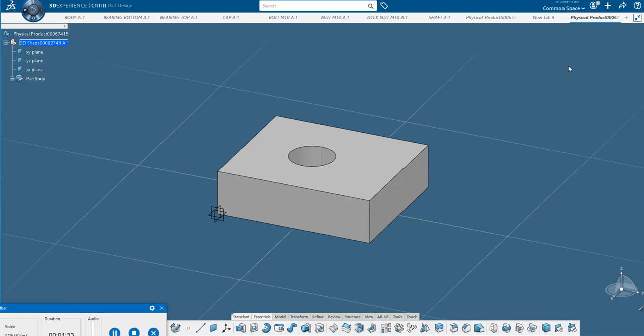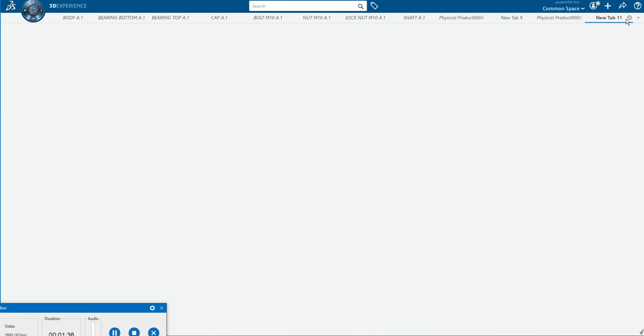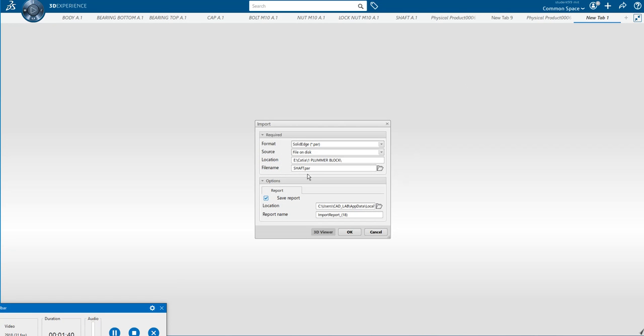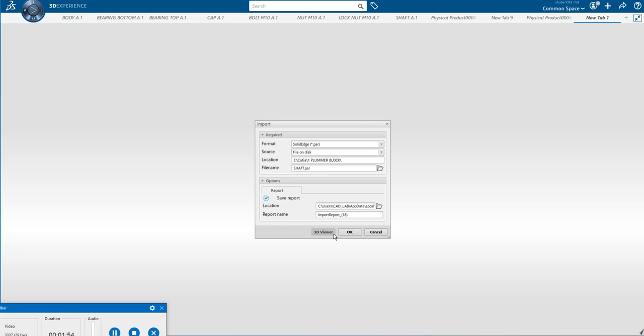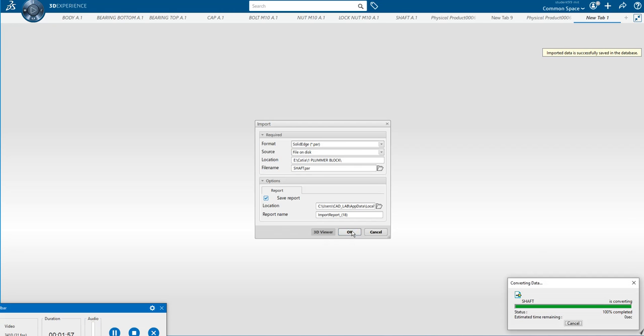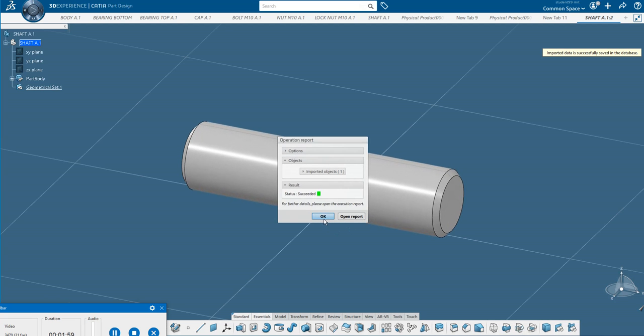Now let me open the part which is saved in any of the drives. So let me take it from the E drive. So you have to give the location or path. So here from this folder, I am opening the part. Let me open the part that is shaft. So click open and click OK. So this is the part.